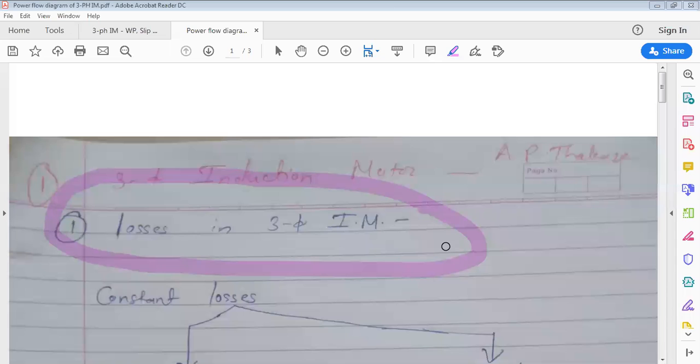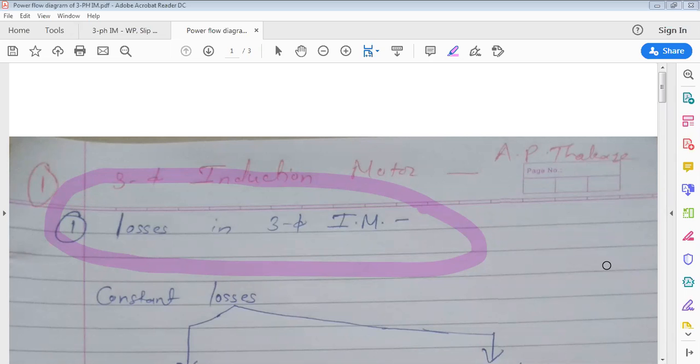Okay. So see here, which losses take place in a three-phase induction motor? Hysteresis loss, eddy current loss, mechanical losses. Very good. Eddy current loss correct, hysteresis loss correct, mechanical losses correct. Apart from this, which is the main loss that is left?